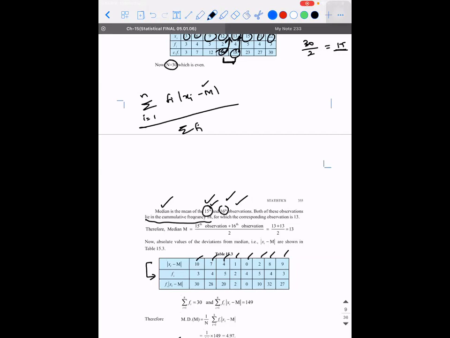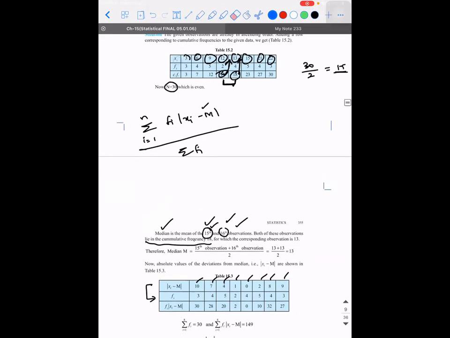I didn't understand how the mean of the 15th and 16th observation lies in the cumulative frequency of 18. You have to look at the number greater than that. That's what you would have done last year also. We are having 15, so we are going to take the number closest and greater than 15.